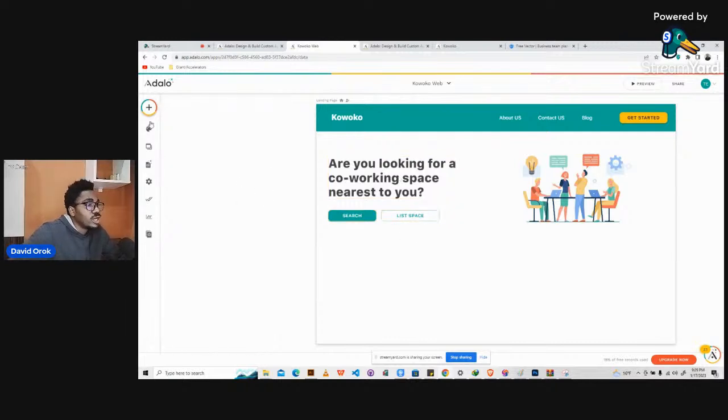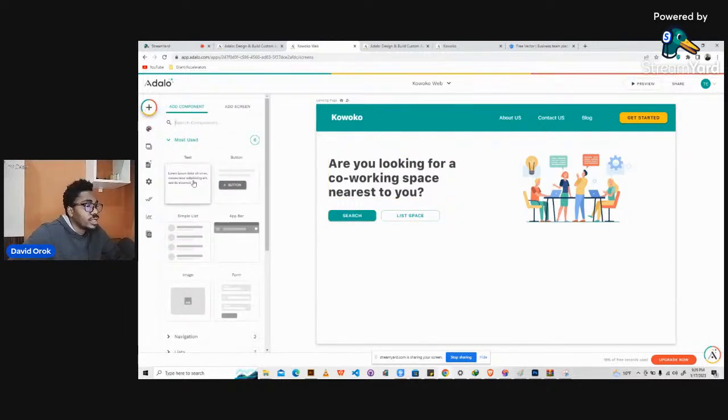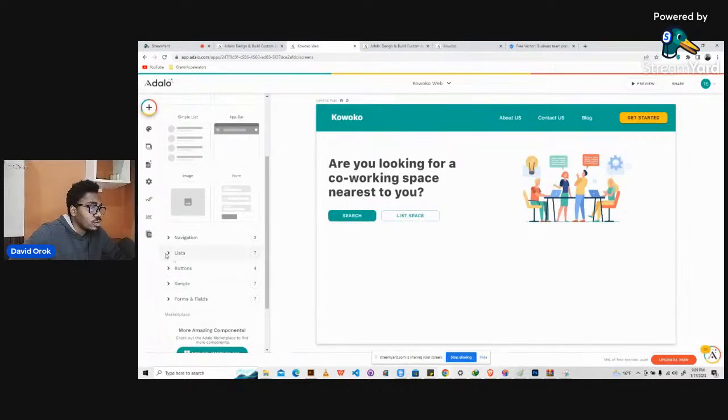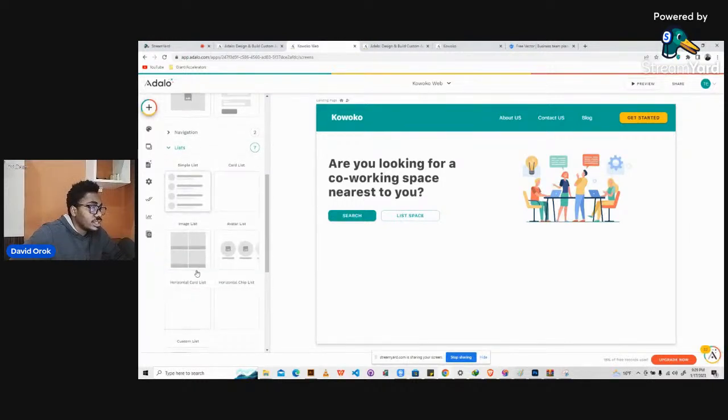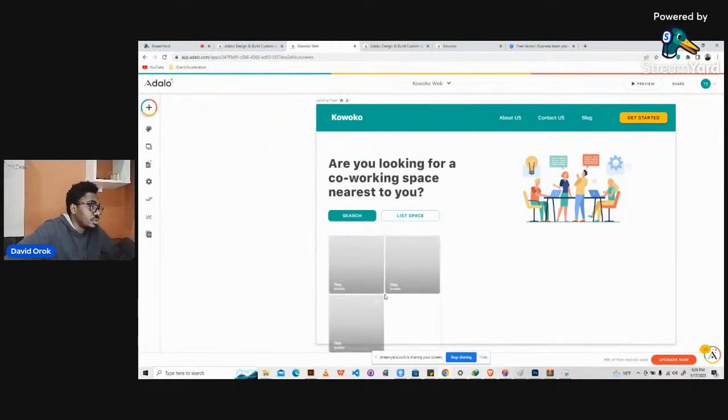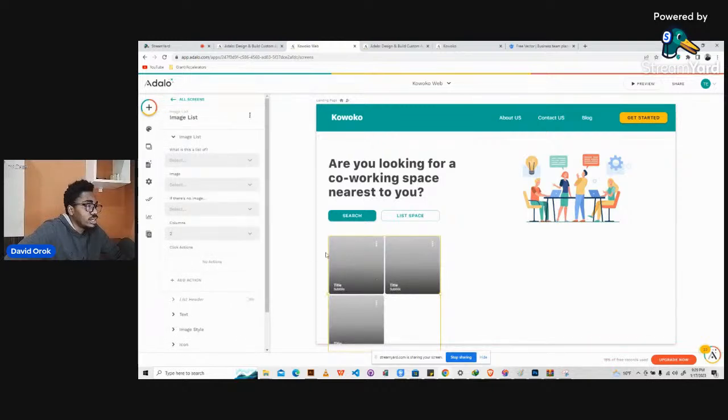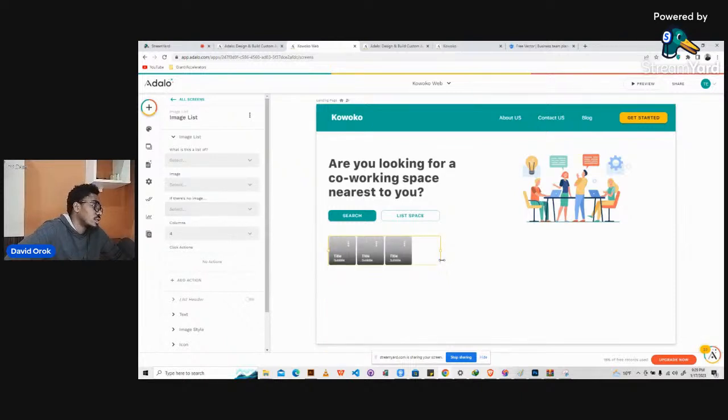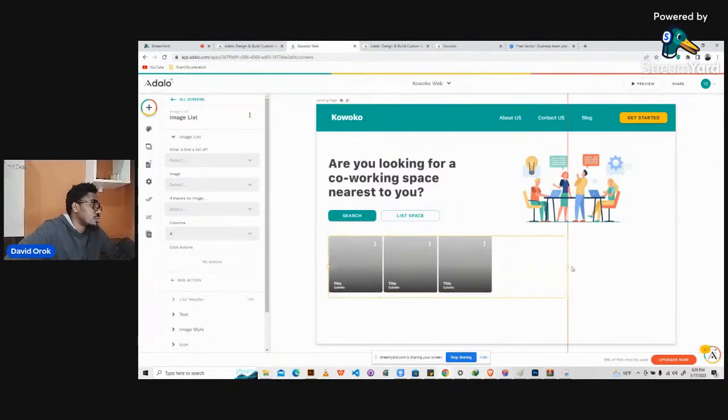Then what we're going to do now is add another component. The component is going to be called list. The list here is going to be an image list. So we will try different things and see which one really works out. We'll click here and bring the image list here, and then we can make it 4 columns. It's not as big as I thought. I'm just dragging it to make it larger.